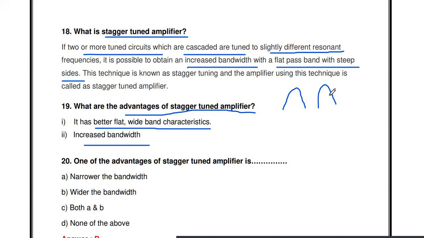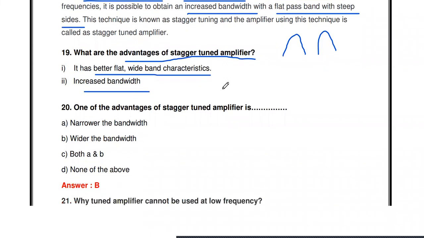a different frequency. If the two tuned circuits are at the same frequency, that is called synchronously tuned, which is a single tuned amplifier. But here the two tuned circuits are tuned to different frequencies. That is called stagger tuned.